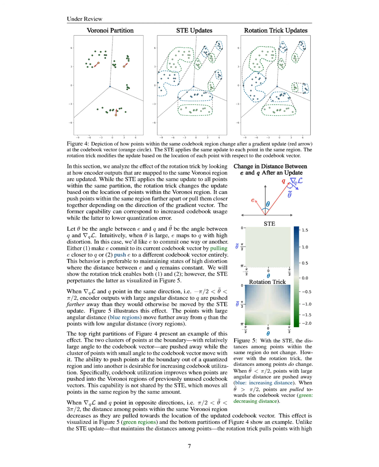This approach allows gradients to flow back to the encoder in a way that reflects the relative positions of E and Q, enabling more nuanced updates that can either push points within the same Voronoi region apart or pull them closer together, ultimately improving codebook utilization and reducing quantization error.